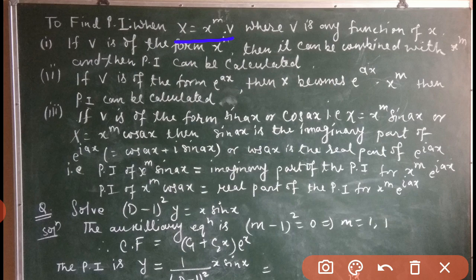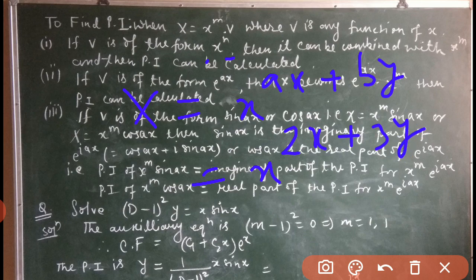The first one: if V is of the form x to the power n, then it can be combined with x to the power m, and then we find the particular integral. Earlier we have done this type of problem in which we have taken X equal to x to the power ax plus by, and also x to the power 2x plus 3y, or many cases. So we will use that method of solution here.